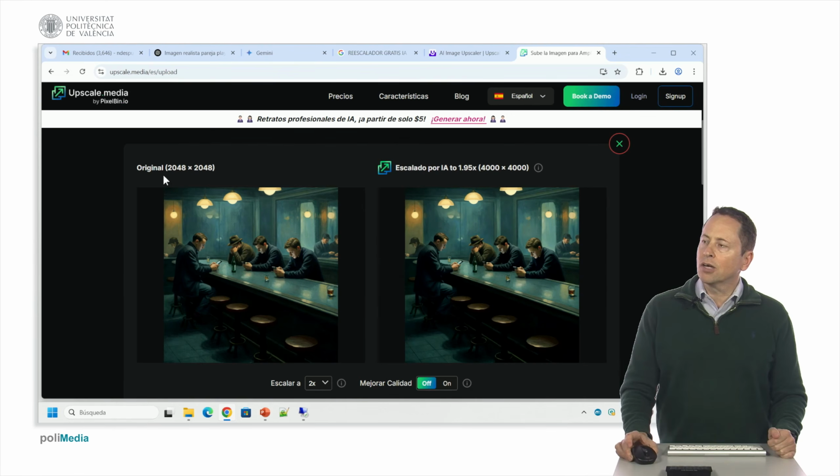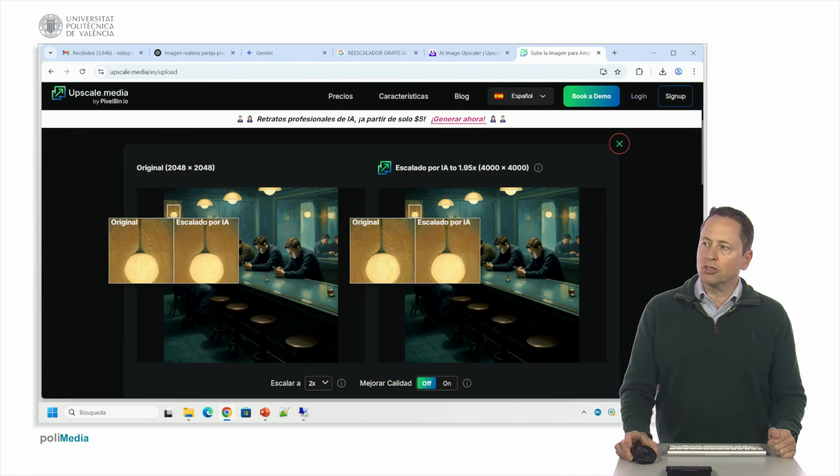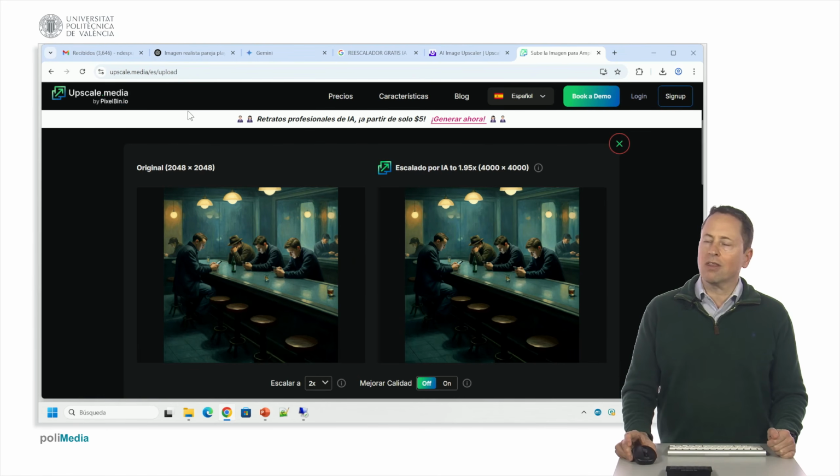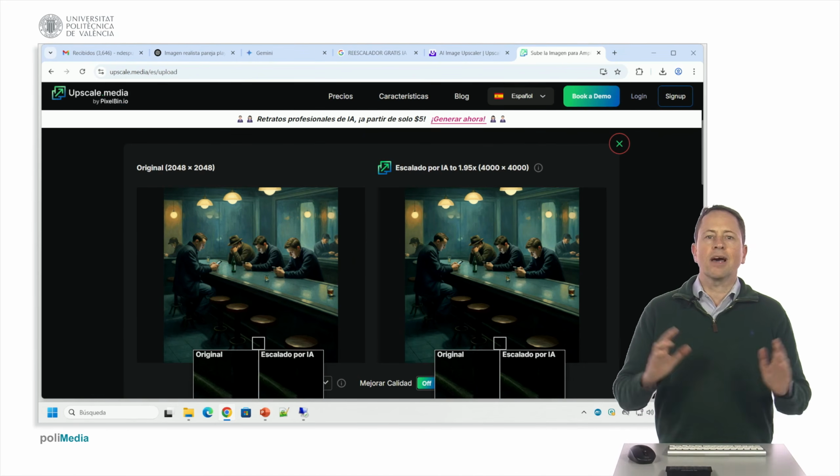It didn't work with Gemini, but it did with ChatGPT. I've done it, and then if it doesn't have enough resolution, we can use an AI rescaler to make its resolution higher for free.